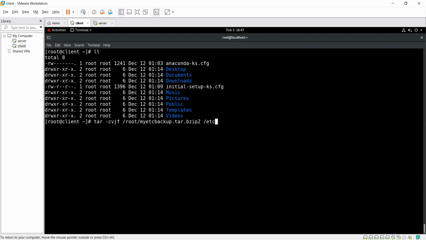After that, I just want to create a tar in my home directory with the name of etc backup. So /root/etc-backup.tar.bzip2 is my tar's name, located in root's home directory, and the file I want to tar is /etc. Got it? Is there any problem in the command? Let me know.